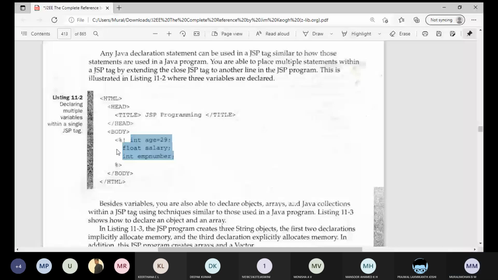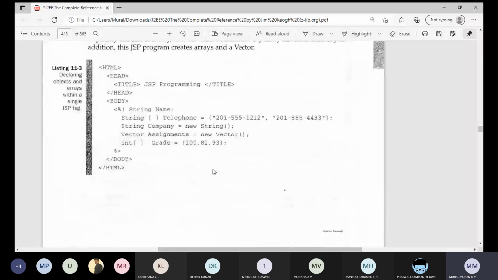Next, we observe declaring objects and arrays within a single JSP tag. You just see here, a string name is declared. Next, an array is declared here. In the next line, a string array is declared. Next, an object is created here for the string class.